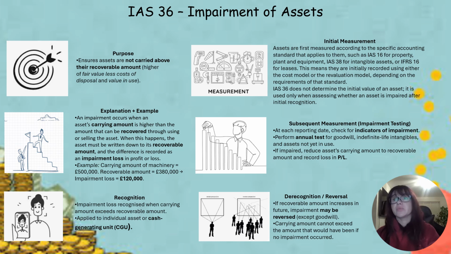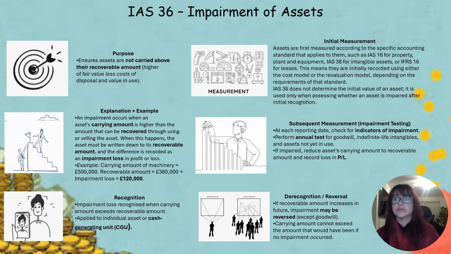Subsequent measurement, impairment testing. At each reporting date, check for indicators of impairment, and perform an annual test for goodwill, indefinite life intangibles, and assets not yet in use. If impaired, reduce the asset's carrying amount to recoverable amount and recognize the loss in P&L.